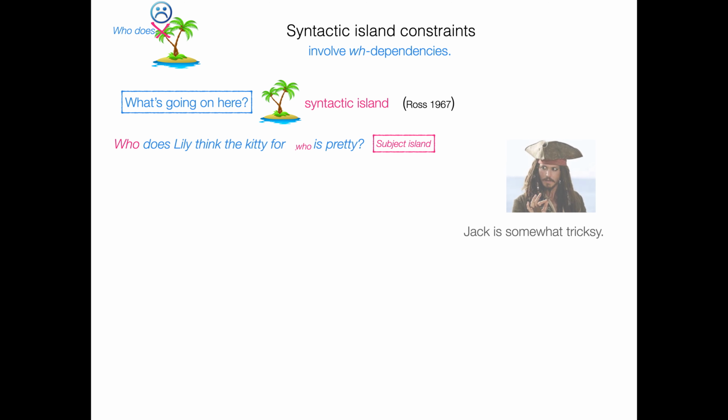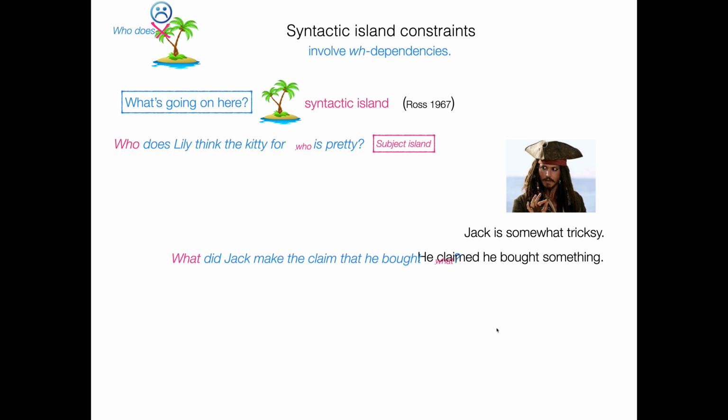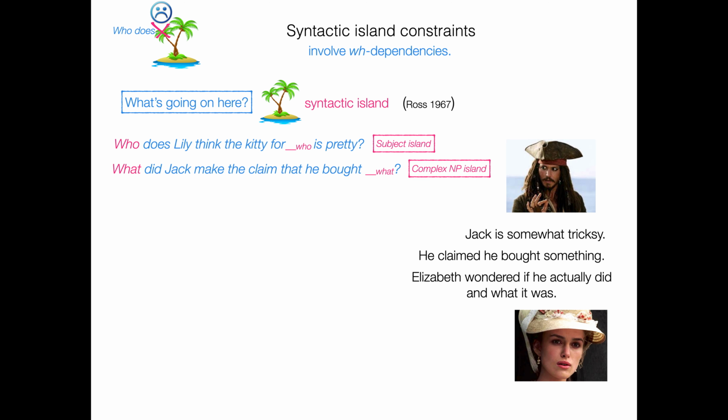Let's walk through some of the salient ones for our purposes today. So let's consider our pirate Jack. He's known to be somewhat tricksy, and he claimed he bought something. And so here's what you might want to ask. What did Jack make the claim that he bought? Except you kind of can't. Again, it's kind of squidgy and unhappy because this is another type of island. In fact, it's a complex NP island.